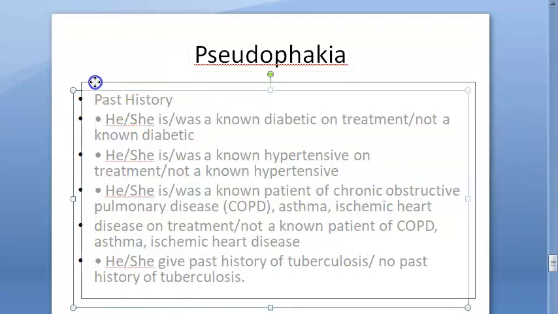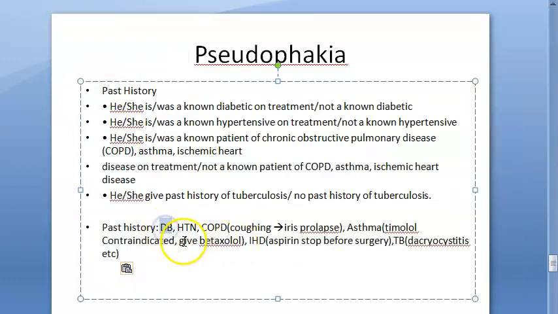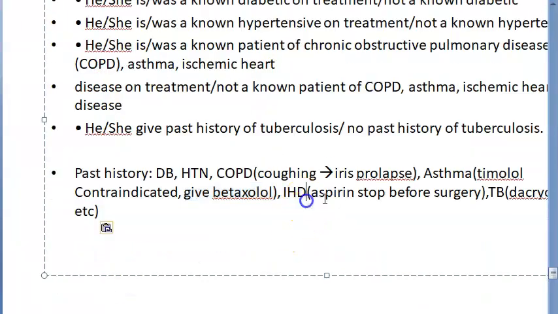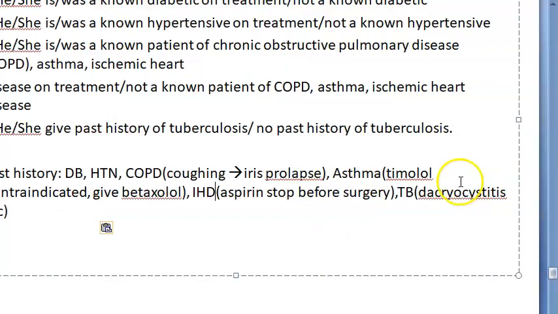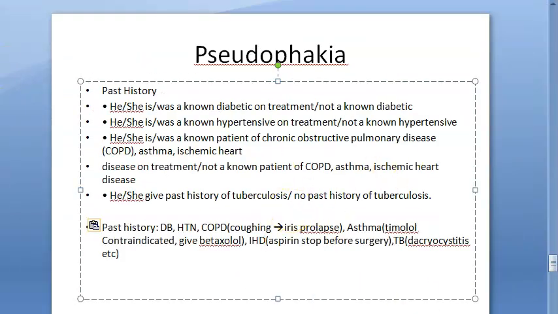Then we'll go to past history, guys. Past history you have already seen in the pro forma. You'll ask about diabetes, hypertension, COPD, asthma, ischemic heart disease, and tuberculosis. Because if they are going to cough, then they can have an iris prolapse. Timolol is contraindicated in asthma. You have to give betaxolol. If they have ischemic heart disease, then you'll have to stop aspirin before any further surgery. And tuberculosis can have a lot of other complications. Example, dacryocystitis, right?